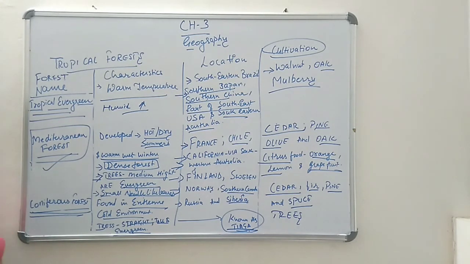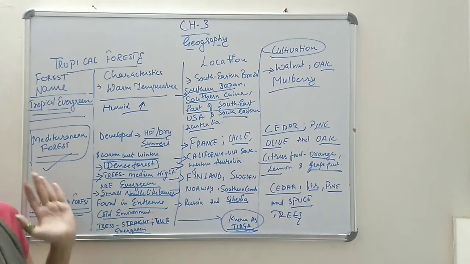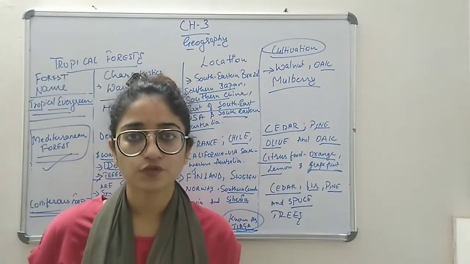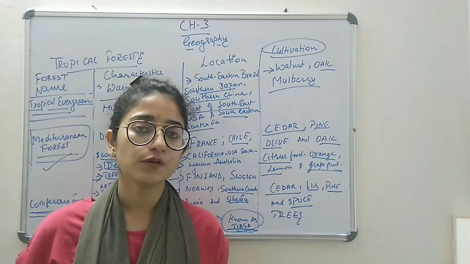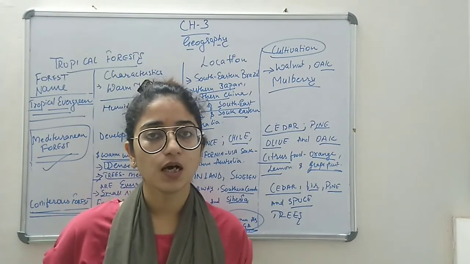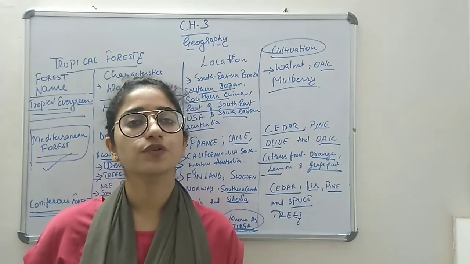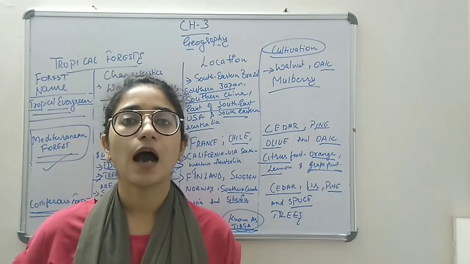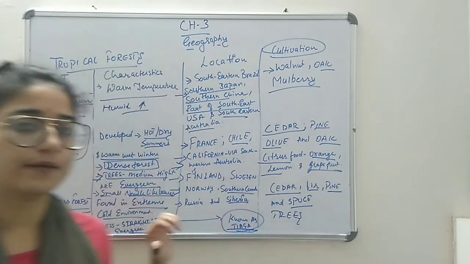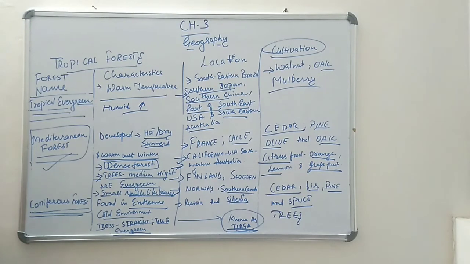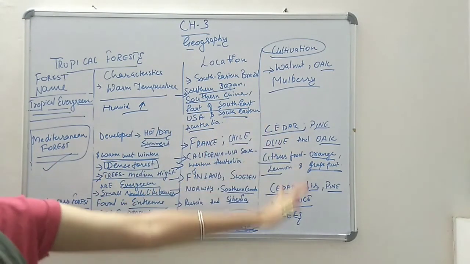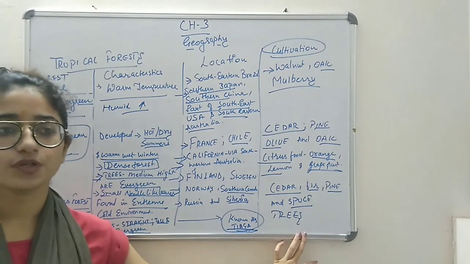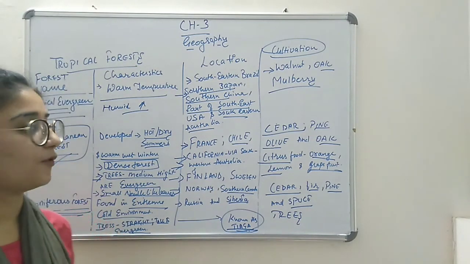So now, after talking about the forests, we are moving forward. For that you have to read your book, and after reading your book, make a table in such a way where you can mark the characteristics of the forest, the location and the cultivation trees.